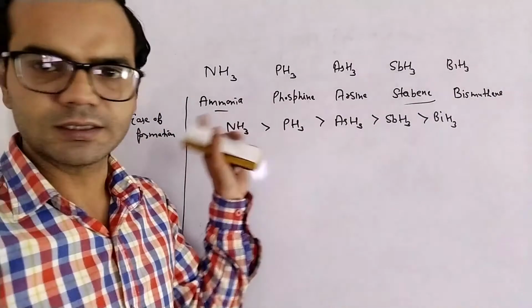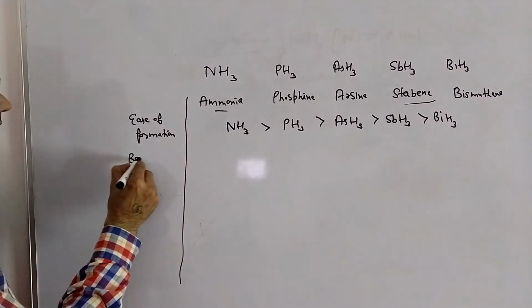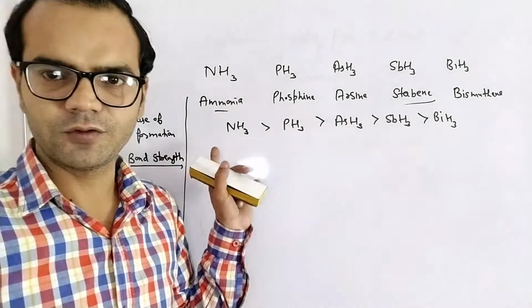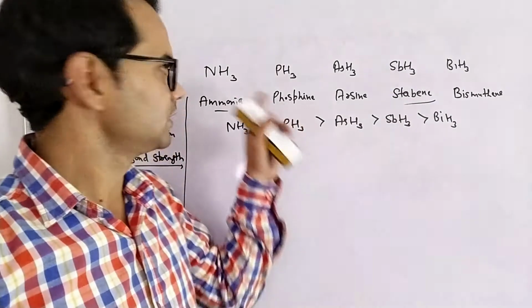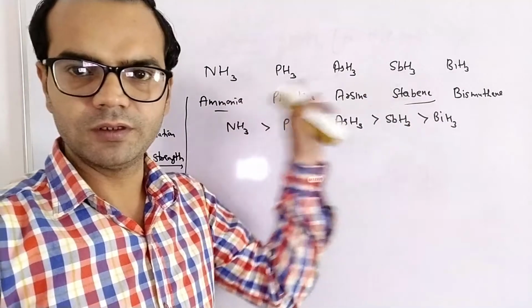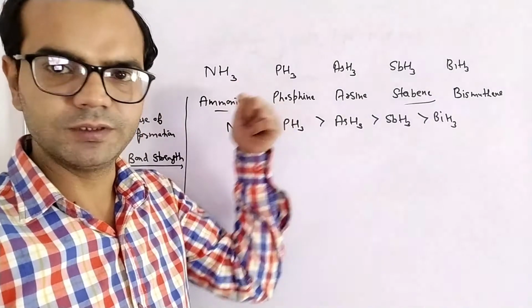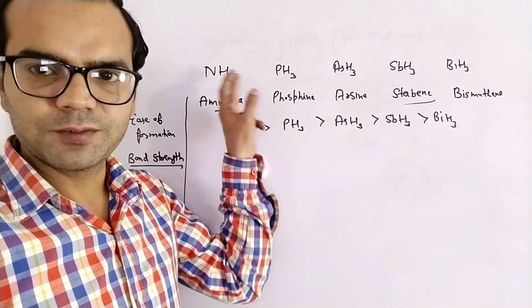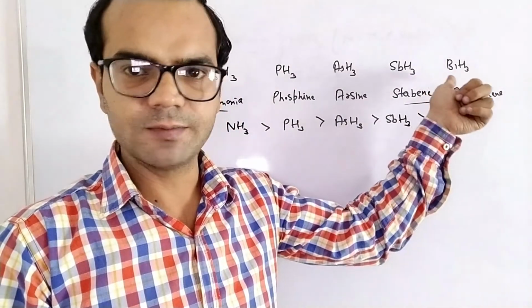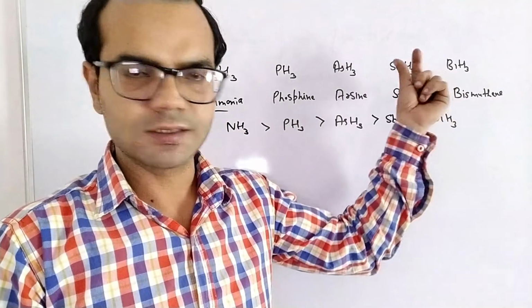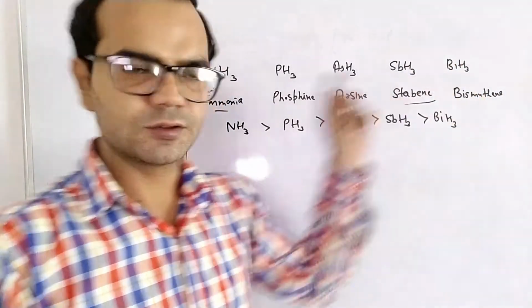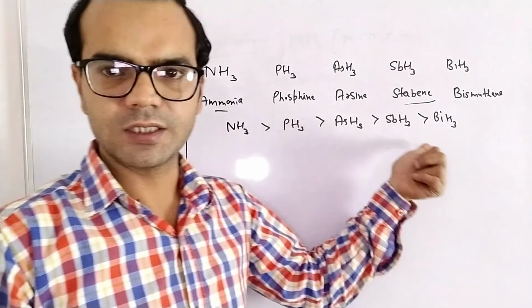Second is their bond strength, or we can say bond dissociation energy. As we know, nitrogen is small size and the most electronegative element in group number 15. So its compound formed with hydrogen will be strong. The nature of the N-H bond is strong. But bismuth is a large size metal and hydrogen is a small size anion. This large size metal cannot stabilize a small size anion, so the bond will be weak. So again bond strength decreases down the group.